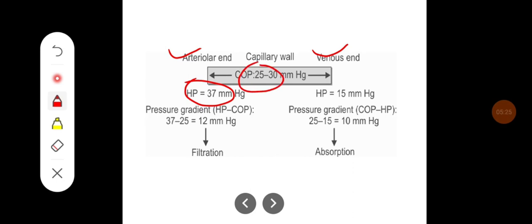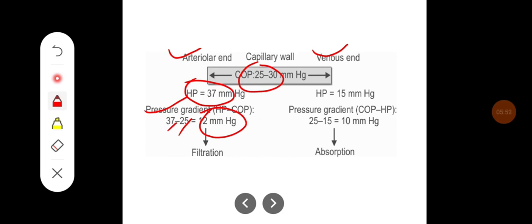Since the capillary hydrostatic pressure is more than the osmotic pressure in the capillaries, the gradient produces 12 mm of Hg across the arteriolar end, which drives fluid from the artery into the interstitium.